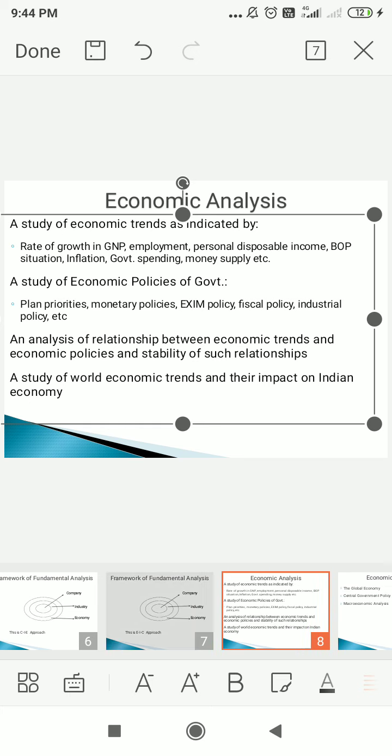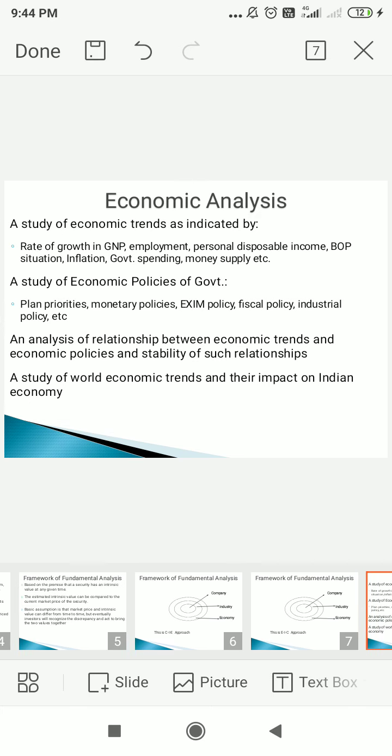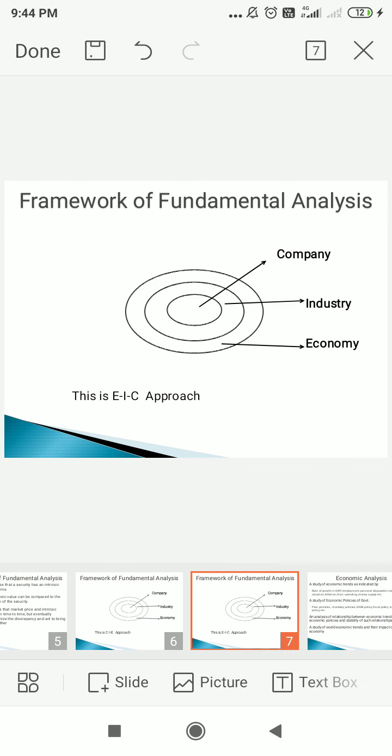Next we are going to discuss the industry. But before proceeding to that, we are also taking economic forecasting into consideration. What exactly is forecasting?